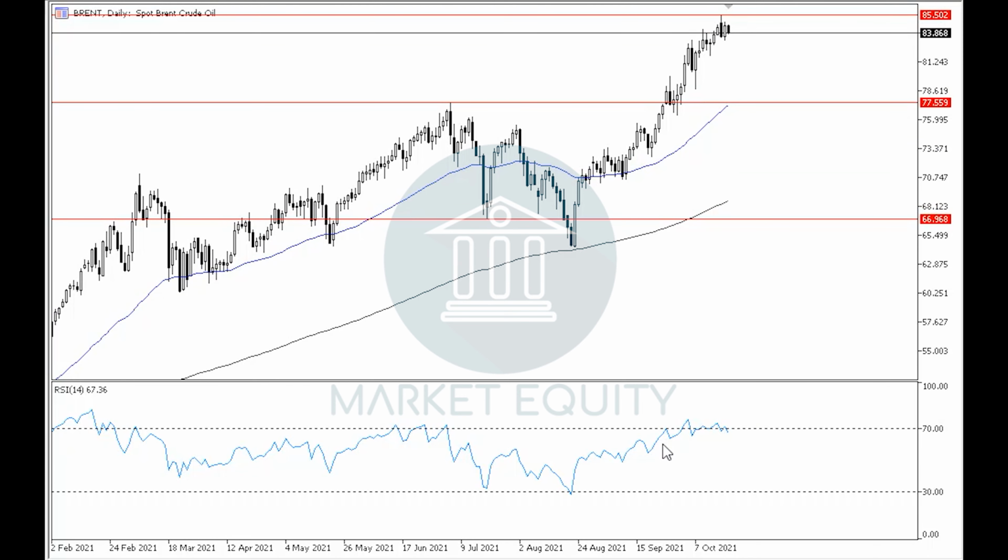If we notice the RSI indicator in the daily time frame, then we can see that by moving around level 70 near the overbought area, it supports the probability of rebounding down off of around the current levels in order to correct before continuing with the uptrend.